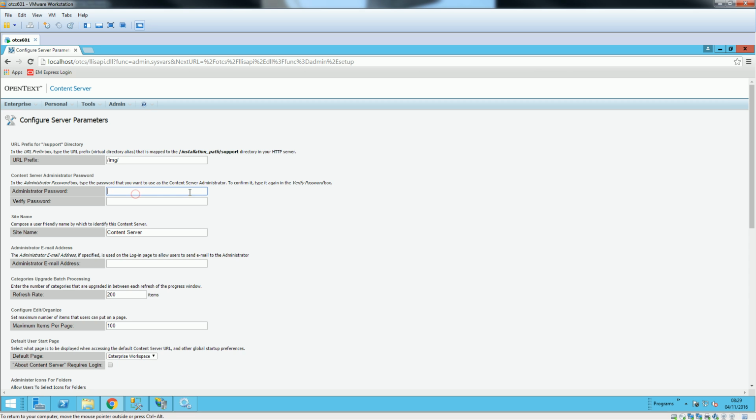Okay, so you can type your administration password to use the content server. You can type whatever password you want. I'll put down my own email address; you can put down your own email address in there.